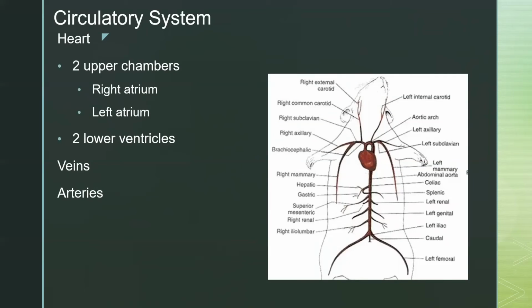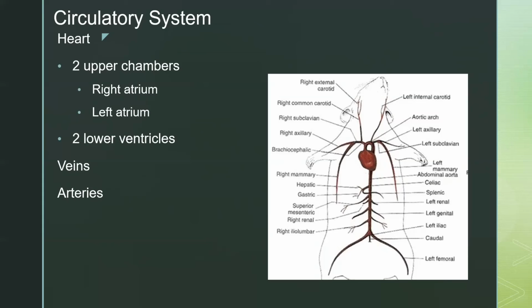So the circulatory system is divided up into 4 parts: the 2 upper chambers, which are the right and left atrium, and the 2 lower ventricles. So the heart is protected by the pericardium, which is a double membranous sac. So the blood enters the right atrium through 3 main vessels, which are the right and left superior vena cava and the inferior vena cava.